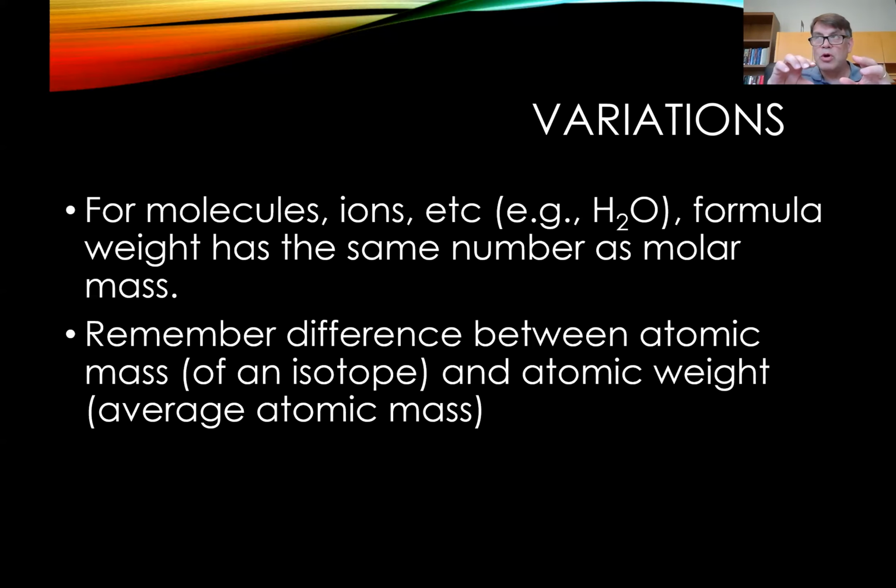So when you look at the periodic table and it gives you the atomic weight of carbon, it's not going to be just 12. It's going to be 12 point something because it's averaging together the different isotopes of carbon in relation to how frequent they are. Carbon-12 is the most frequent, so it's going to end up being around 12. But when you put in a little carbon-14 here and a little carbon-11 over here, you don't get a pure 12 when you do the atomic weight. If you don't understand what I'm saying, don't worry, it's a different video. But remember there's a difference between atomic mass and atomic weight.